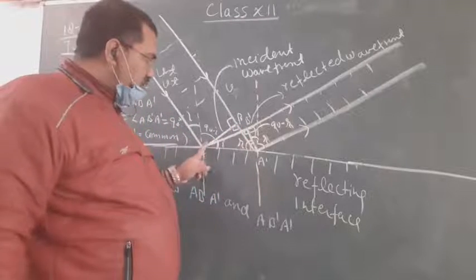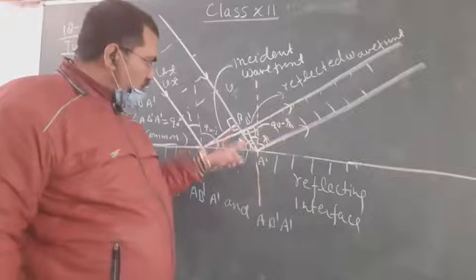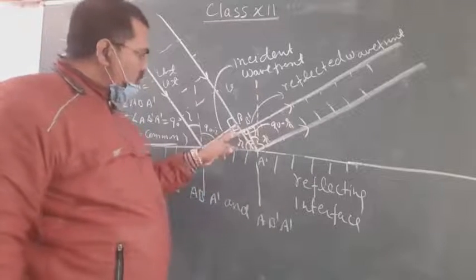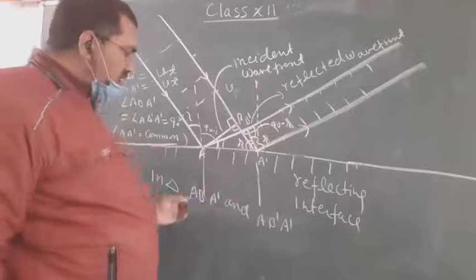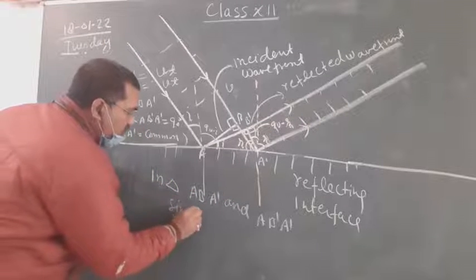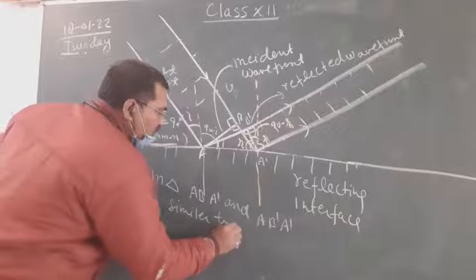One side A B dash equal to B A dash, and A A dash is common and one angle is the same. So these are similar triangles. Similar triangles.